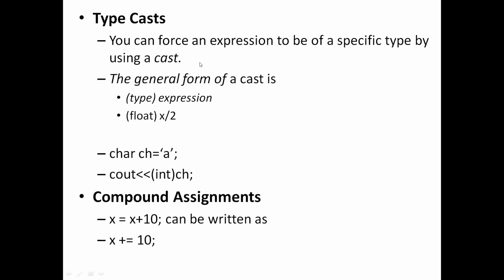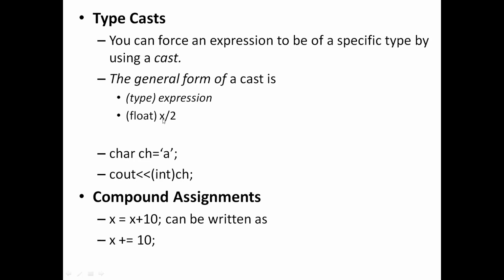And typecasting is forceful conversion, so we can influence that conversion, that is we can break the arithmetic conversion by explicitly conveying the way to do the conversion. That is done with the help of this particular syntax. So in this case, let us assume x is an integer, but I don't want x to be treated as integer, I want that to be treated as a float. So what we can do is just precede x with float here.